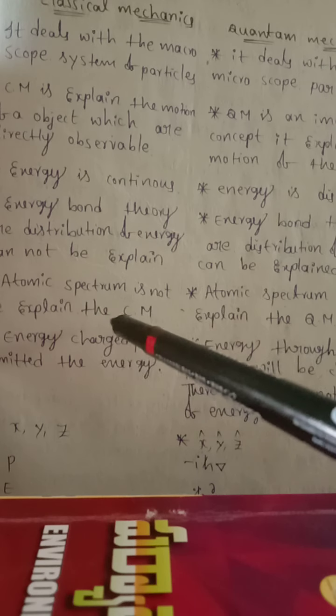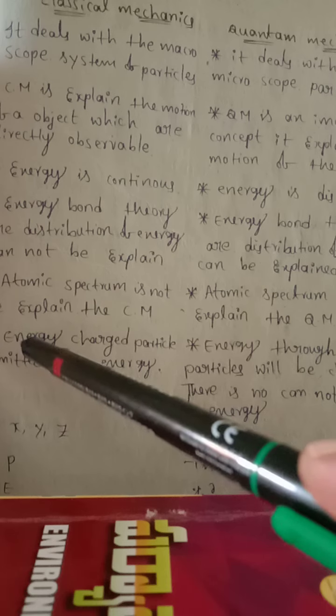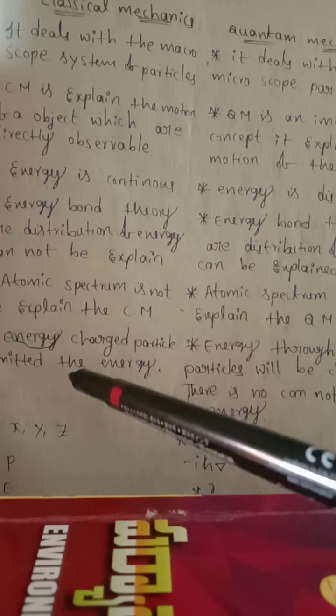Atomic spectra cannot be explained by classical mechanics, but in quantum mechanics, atomic spectra is explained. Also, in classical mechanics, every charged particle emits energy. Here I wrote a mistake, it is not energy, every charged particle emits energy.